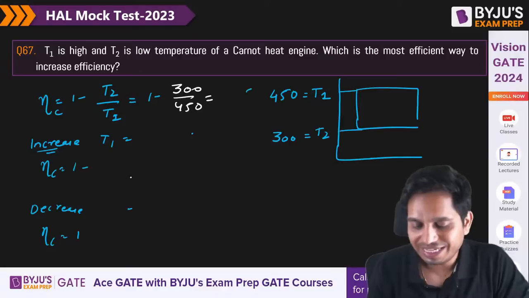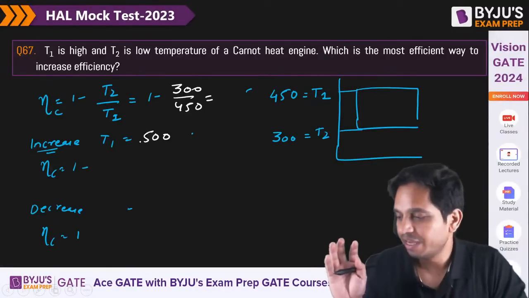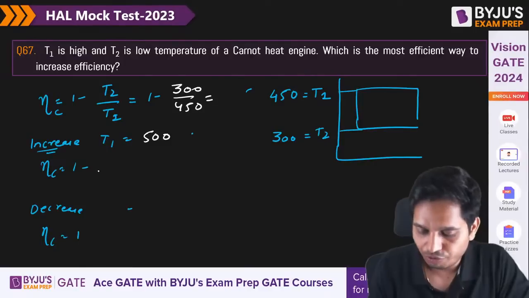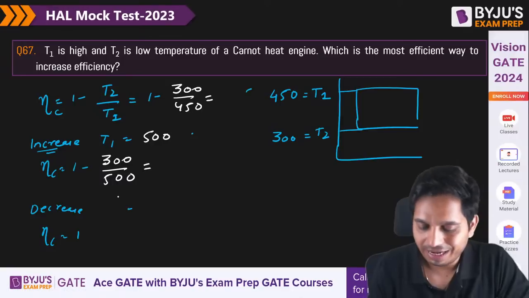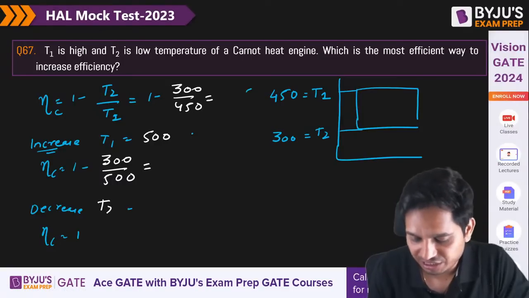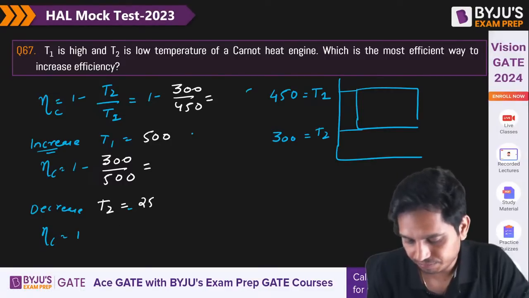Then let me increase T1 to 500. T2 will remain the same. So 1 minus 300 by 500. And now let me decrease T2 to 250.